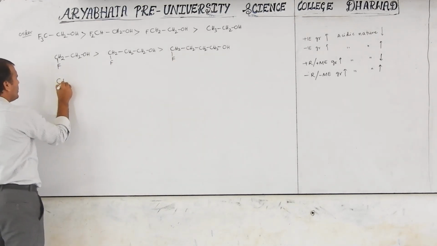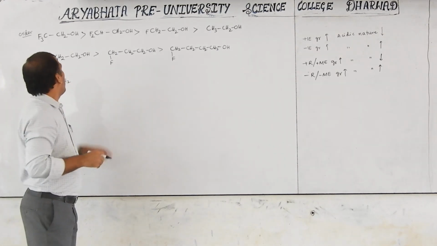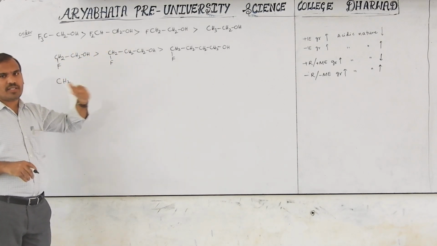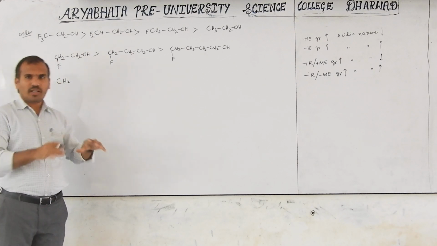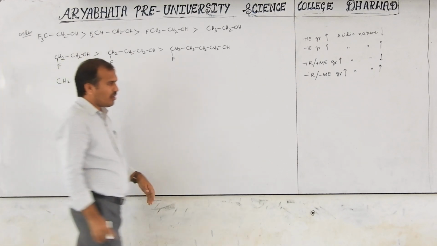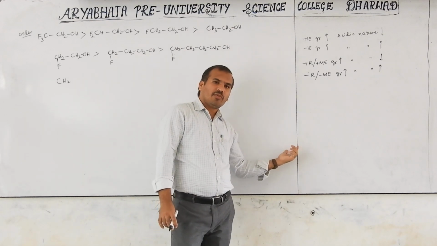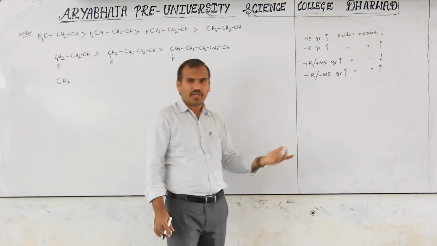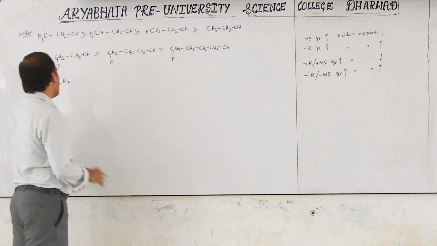Now, CH2. See, all cases are different. Here, same fluorine, but a lesser number of fluorines is given. Here, in all cases fluorine is there, but the distance differs. Before, whatever I gave, all were negative inductive groups, like chlorine, bromine, fluorine, and methyl group respectively. Both are mixed here: positive and negative inductive groups are there.